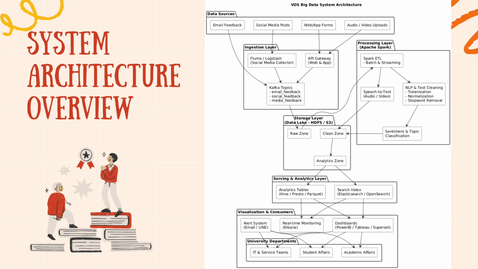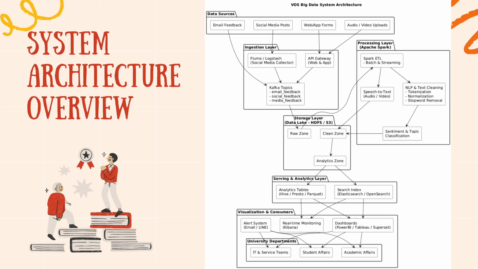And this is our system design diagram, and I will walk you through it quickly. As you can see from the topmost layer, we have all the feedback sources: text, email, social media, audios, and videos. All of this flows into Kafka or Flume, which acts like our intake system, making sure we can handle spikes and continuous streams of data.